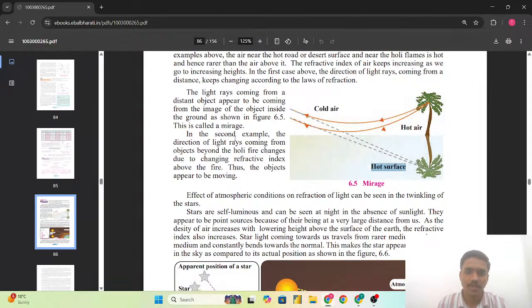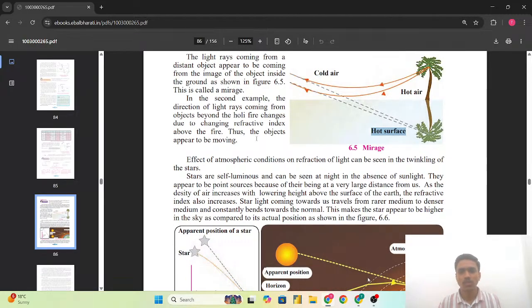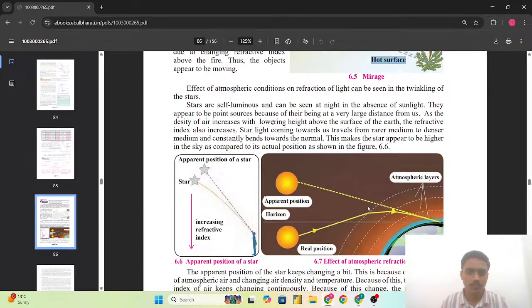So, in the second example, the direction of the light rays coming from the object beyond the holy fire changes due to the changing refractive index above the fire, thus the objects appear to be moving. और सेम सिचुएशन जो कि होली फायर है उसमें भी सेम सिचुएशन जो अपीयर होती है कि द ऑब्जेक्ट्स आर appear to be shaking. This is because only of the changing refractive index above the fire. सो इसके पीछे जो वर्क हो रहा है दैट इज ओनली द लॉ ऑफ द रिफ्रैक्शन एंड द रिफ्रैक्टिव इंडेक्स इज प्लेइंग द मेजर इंपॉर्टेंट रोल.